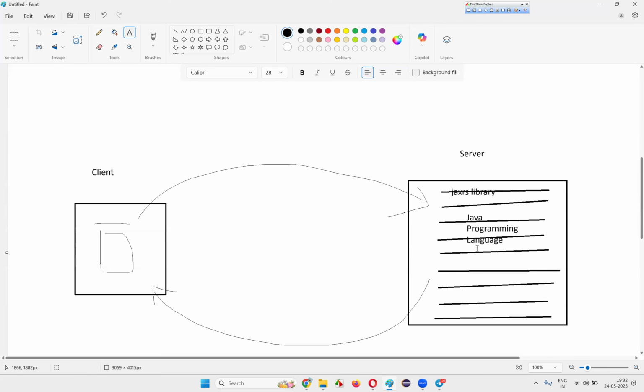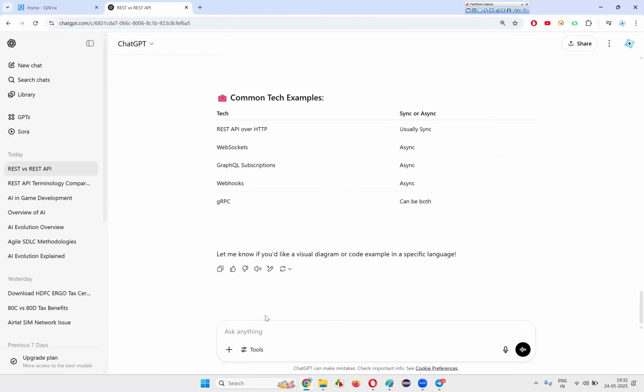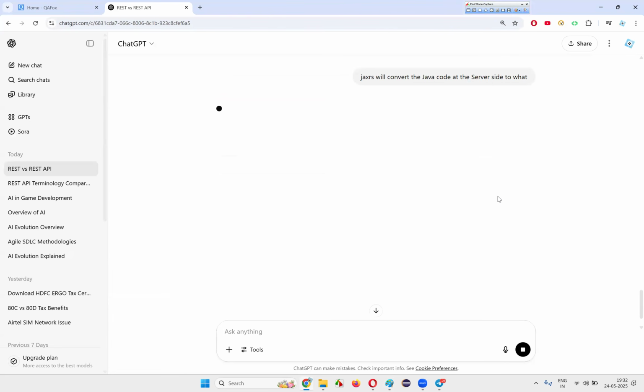Without this JAX-RS library, the Java programming code cannot be hit by an API request. When a particular operation is done and a request has been sent, it has to run some code, which means the JAX-RS library is necessary. How? I'll explain that. So JAX-RS will convert the Java code at the server side to what? Let's see here.